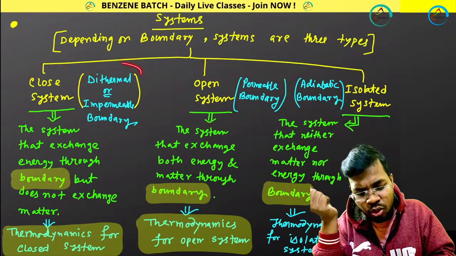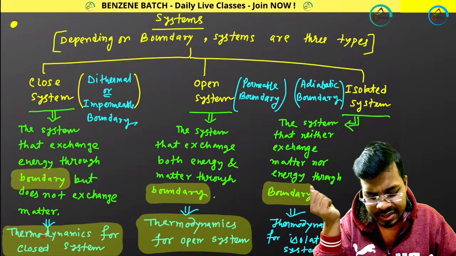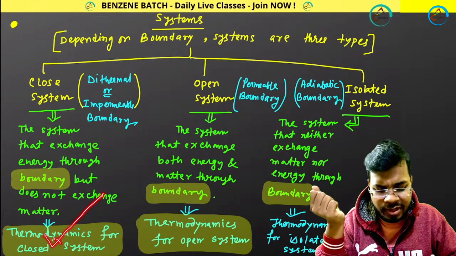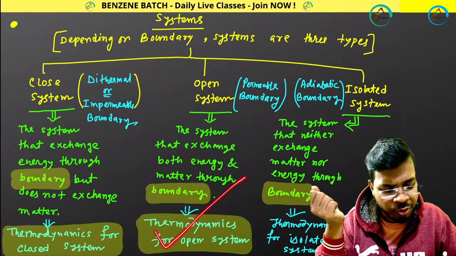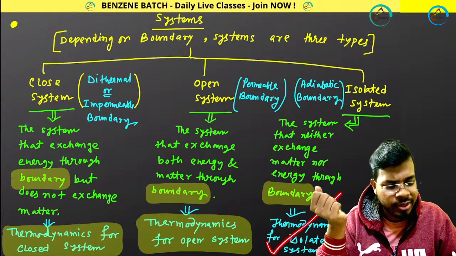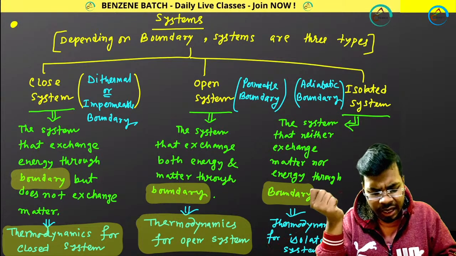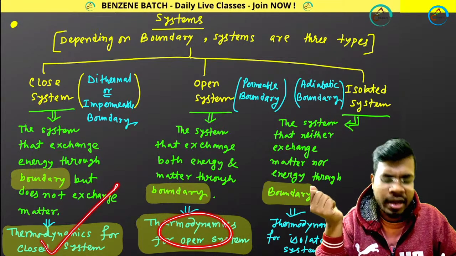To understand closed system, we need to understand thermodynamics for closed system. To understand open system, we will be talking about thermodynamics for open system. To understand isolated system, we generally talk about thermodynamics for isolated system. Most of the cases we study thermodynamics for closed system and open system.